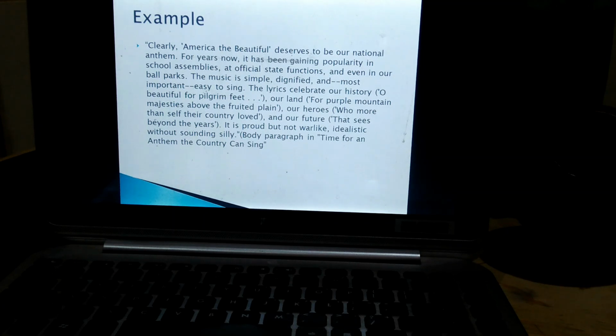So this body paragraph is titled a time for an anthem the country can sing. Now this is an example of how he has explained America the Beautiful, the anthem, and the lyrics.